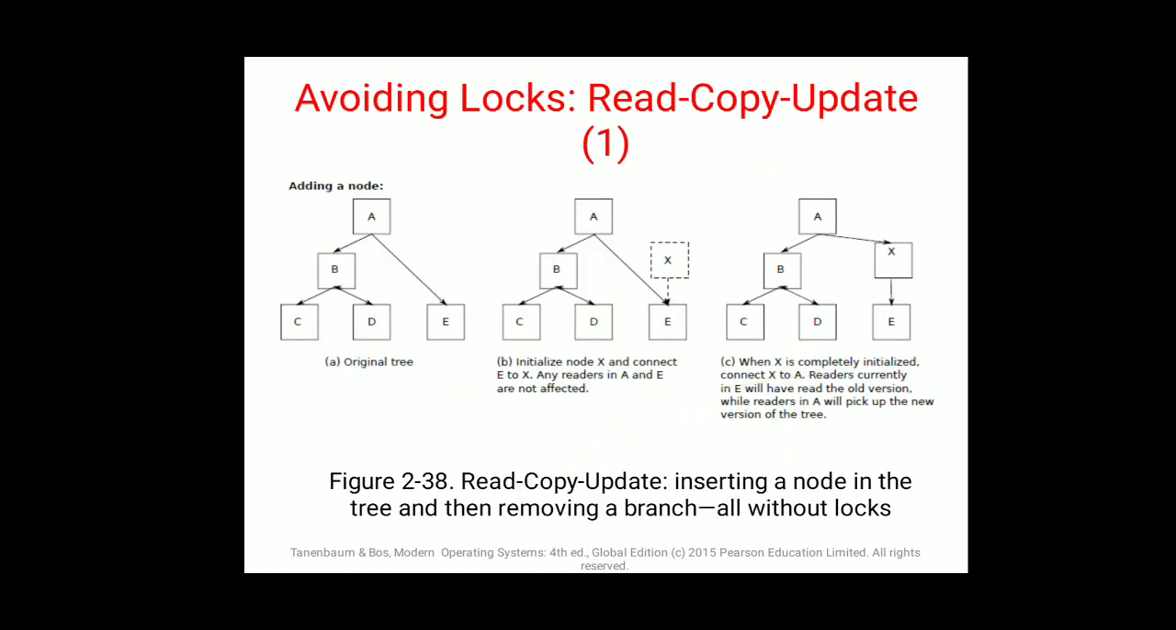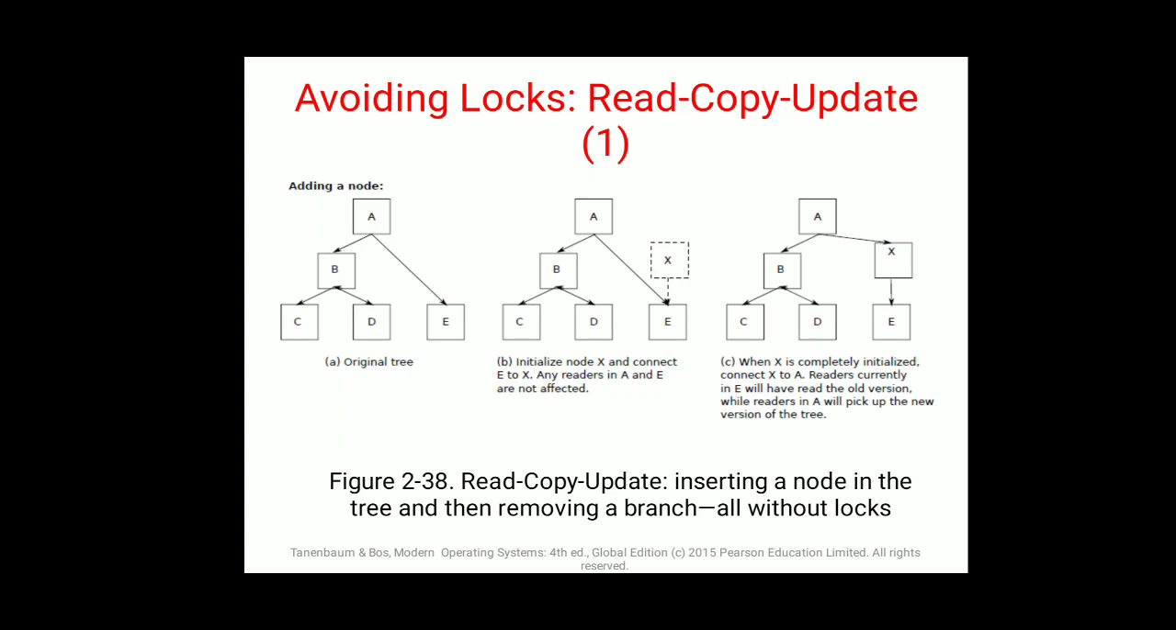Next is avoiding locks. Avoiding locks is read, copy, update. Why do we avoid locks? Adding an extra node means an extra task, so that extra processes can be completed. This can be termed as avoiding locks. In the first condition, you have an original tree diagram. That is, A has two nodes B and E, and B has two nodes C and D. Now initialize node X and connect E to X.